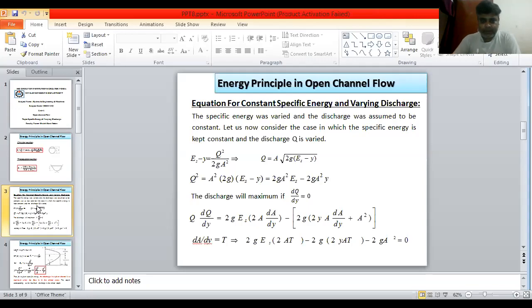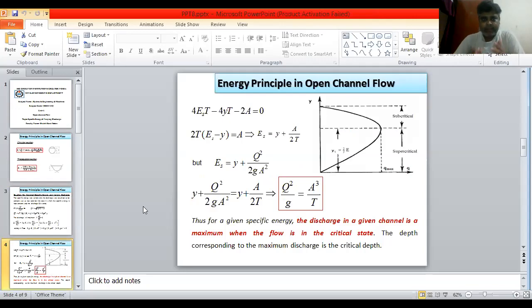That means 2Q dQ upon dy is equal to 2g Es into 2A dA upon dy minus 2g (2yA dA upon dy plus A square). You know that dA upon dy is equal to T. That means 2g Es into 2AT minus 2g (2yAT plus A square) is equal to 0.